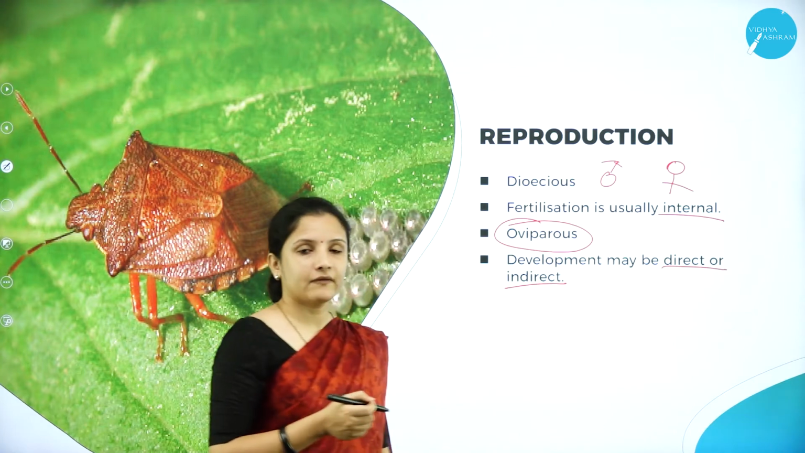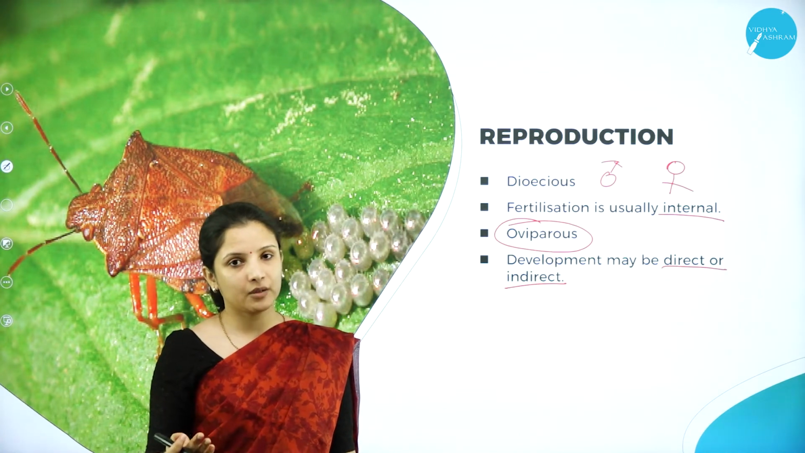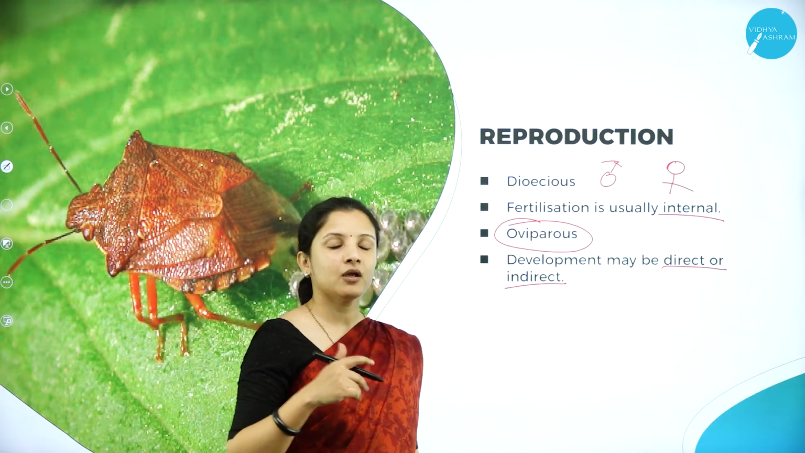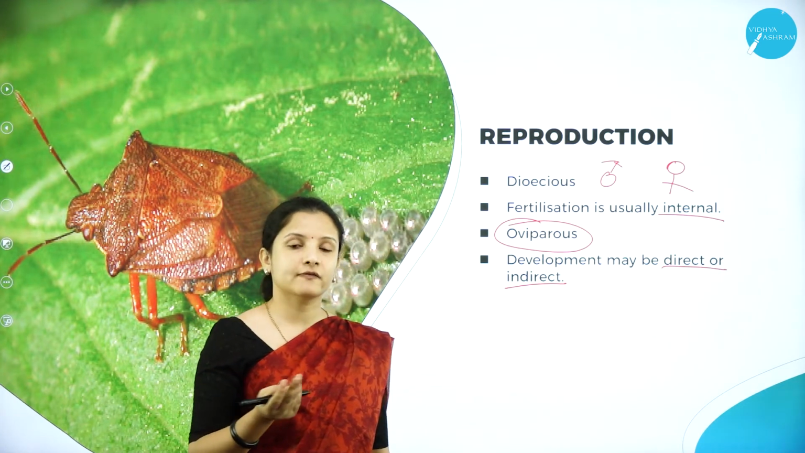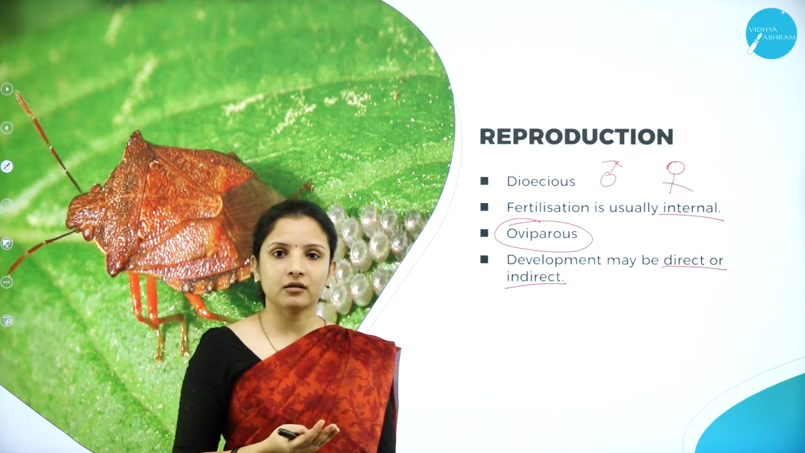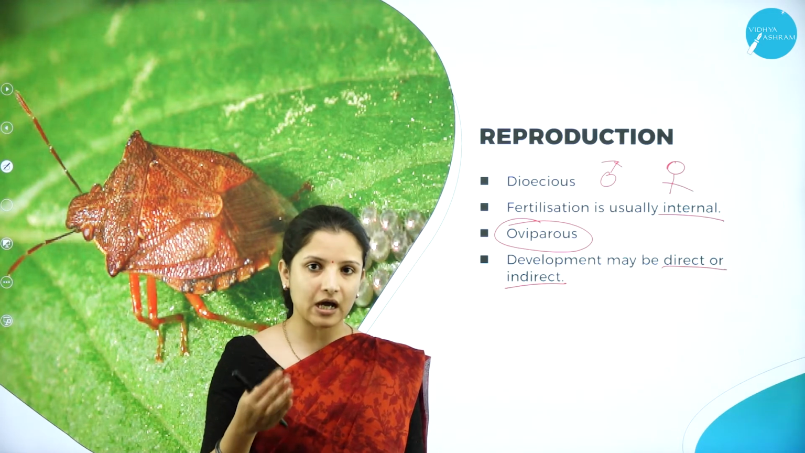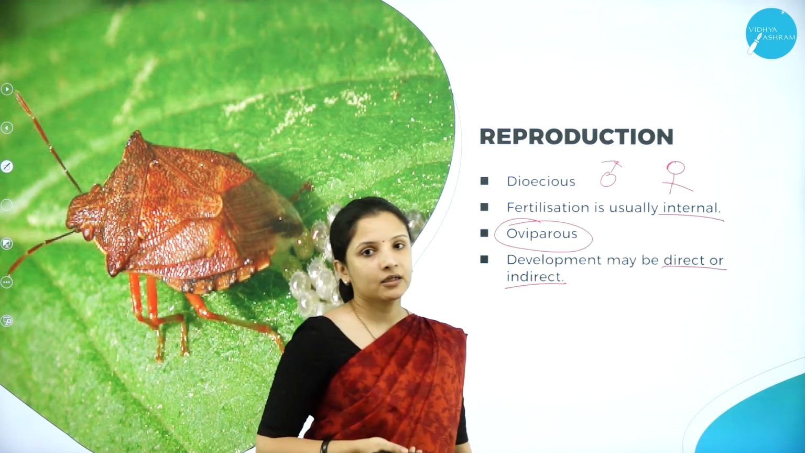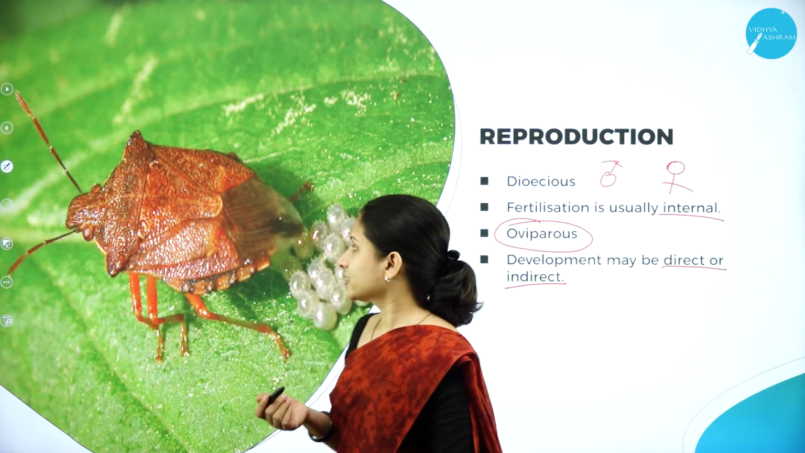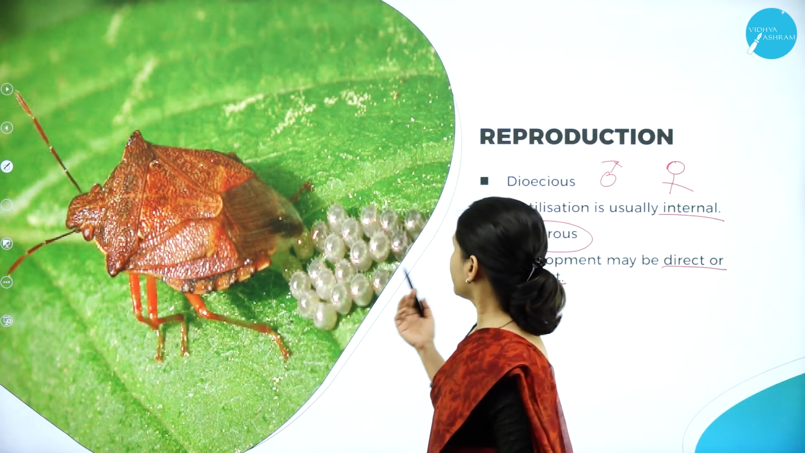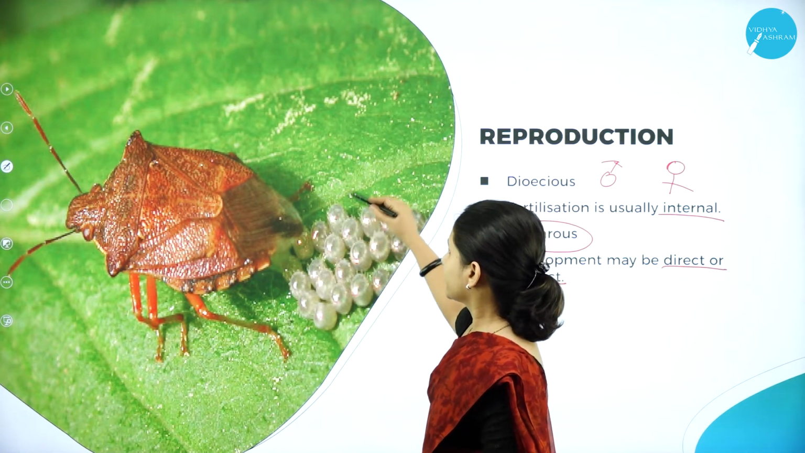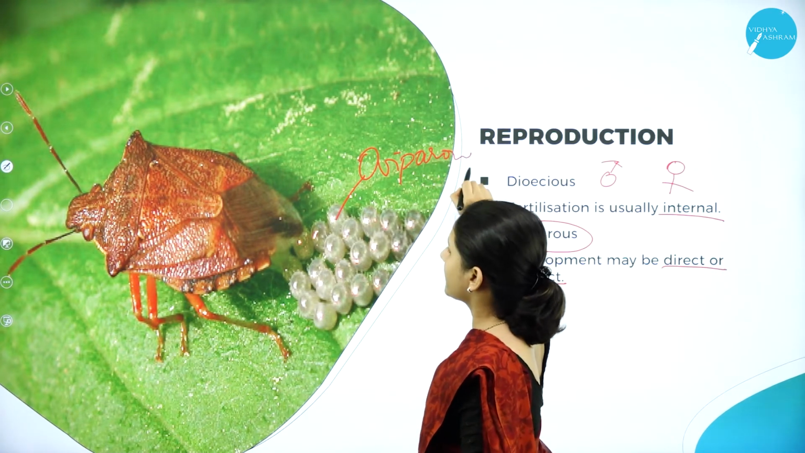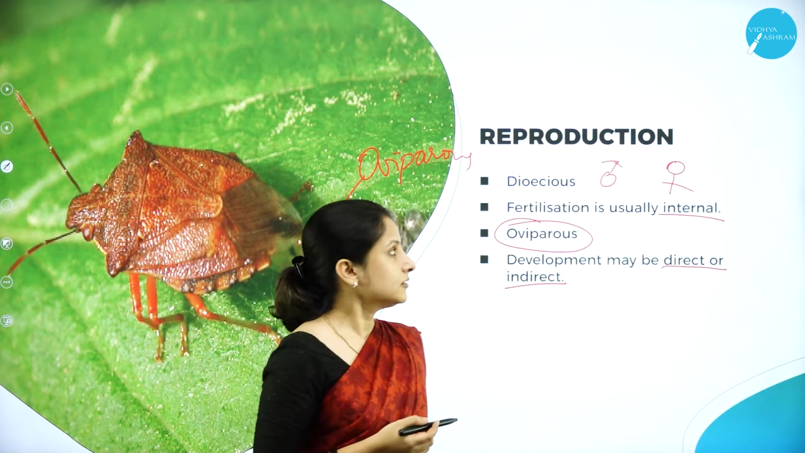In direct development, the progeny will directly develop into an adult, or in other cases, they may enter into an intermediate stage. For example, the housefly and the butterfly form larva, pupa, all those stages. So that is nothing but the indirect kind of development. So you can see these insects, they are oviparous, that is they lay the eggs.